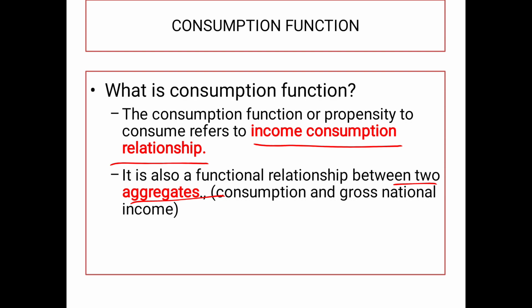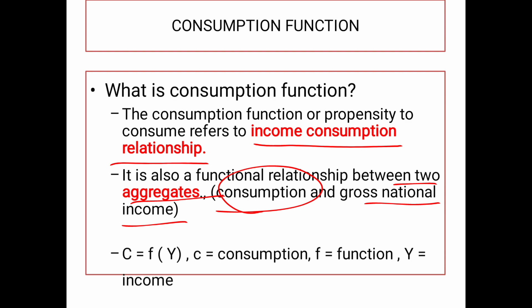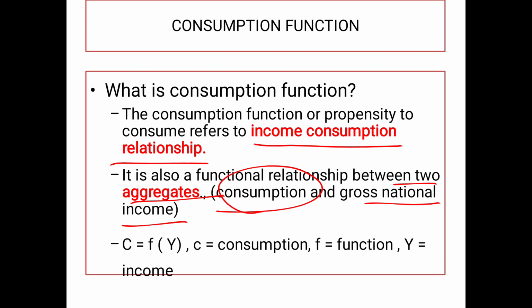What are the two aggregates? One is consumption, the other is national income, or we can call it gross national income. So you put it in an equation, C is equal to F of Y. C stands for consumption, F stands for function, and Y stands for income. So in economics, Y is referred to as income.